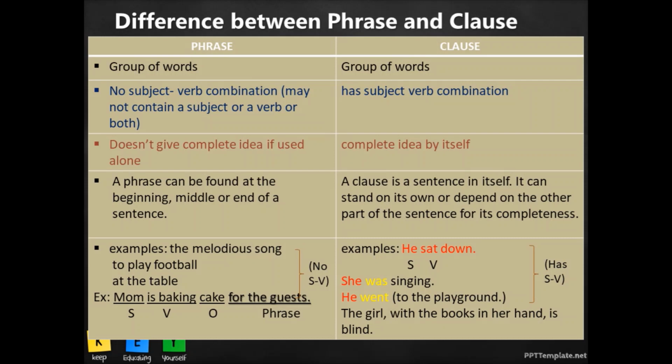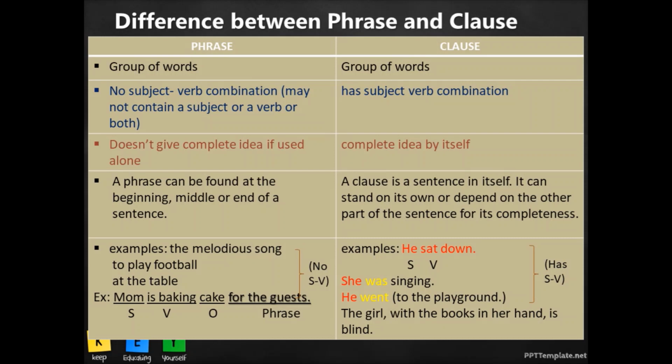Now you know that the structure of a sentence requires a subject, verb and object to make it a complete sentence. So it doesn't have a subject and verb combination, and therefore it doesn't give a complete idea if used alone. A group of words which doesn't have a subject, what are we talking about, and doesn't have a verb, what action has been done, what happened in that sentence.